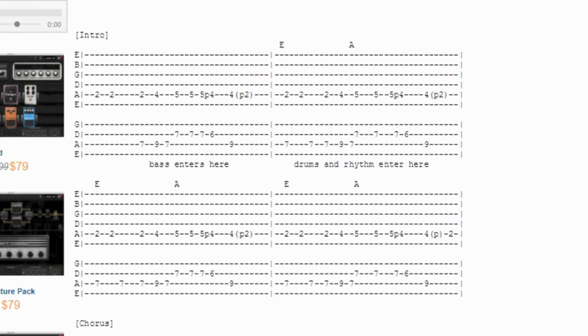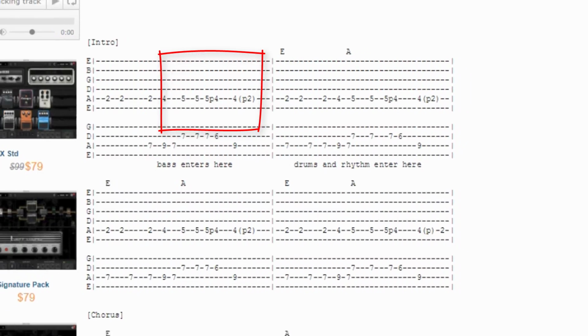And then this next part gets a little more complex. It says 5 again, and then 5 with a P in the middle to a 4, and then 4 with a P in the middle to the 2. Okay? Well, again, I don't want to get too far out there, but the P means pull off, which is a technique that we can learn to do where we kind of flick the string to get a different sound. So I'm just going to play you this. Don't worry so much about that, but it sounds like this.